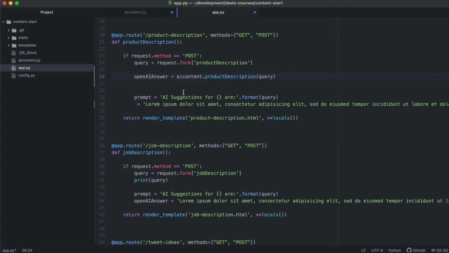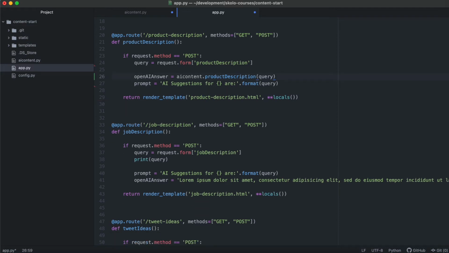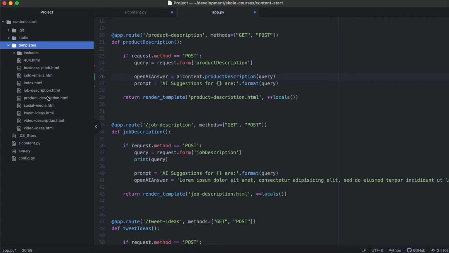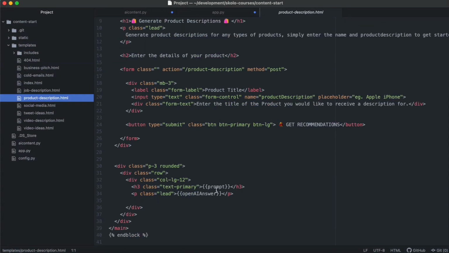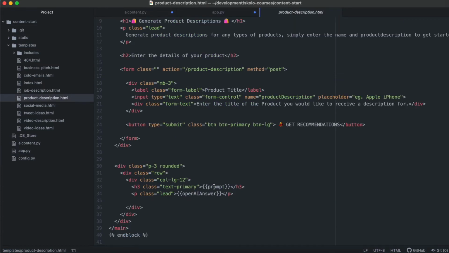And then we don't need this prompt anymore. Actually, we do need the prompt, so don't remove that. The prompt is used for something else. So the OpenAI answer is that, and the prompt is "AI suggestions for this are." If you look at our templates, let's open the product description. The OpenAI answer is displayed inside of a paragraph, and it is returned from over there. Then you'll see that the prompt gets displayed at the top, which is like the heading or the topic of that paragraph.